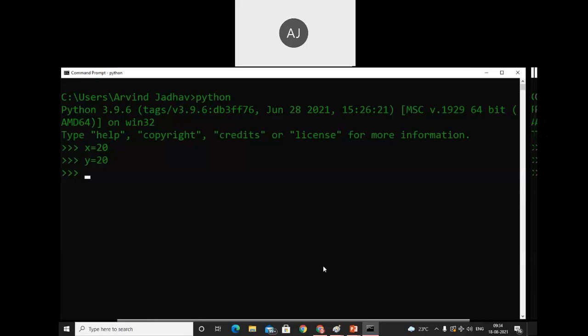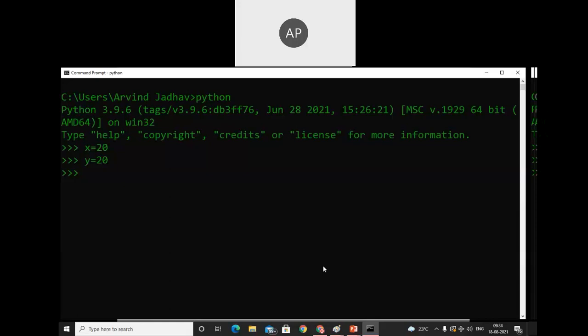Sir, the object is only one. Yes, one object will be created. Yes, how many objects will be created, one or two? One, sir. Yeah, one object will be created.